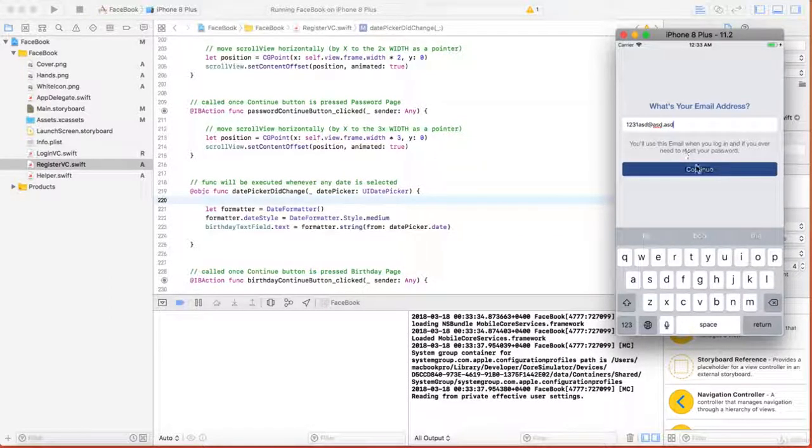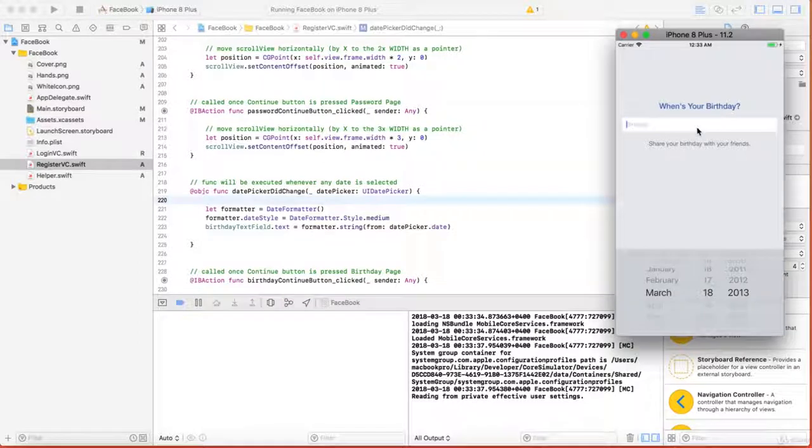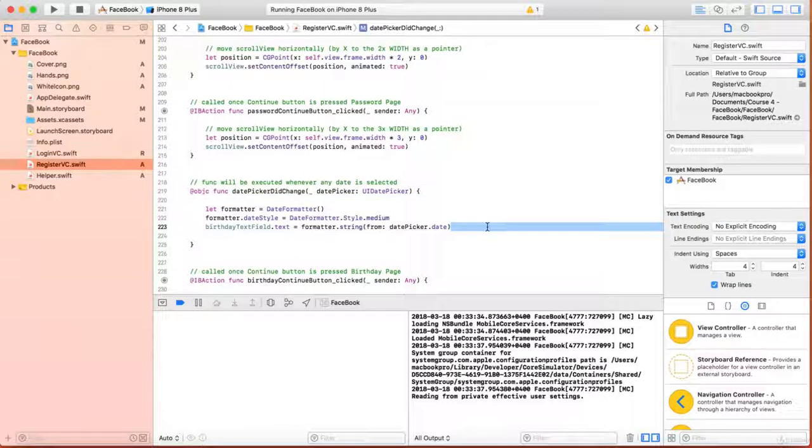I'll write some email address format. Okay. Excellent. So this is how it works. So we see now the date in our birthday text field. Okay, excellent. So what we want to do is we want now the continue button to be shown if, let's say, we are elder than 5 years. So this is what we want to do.